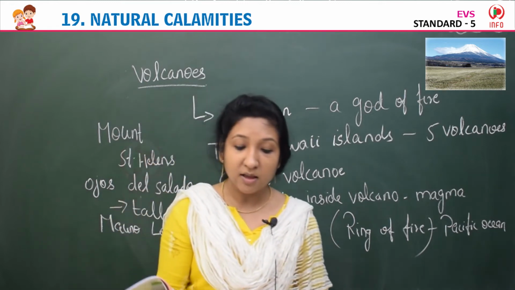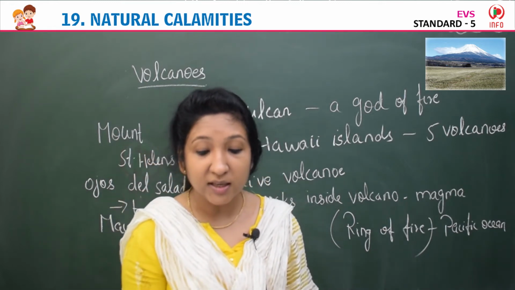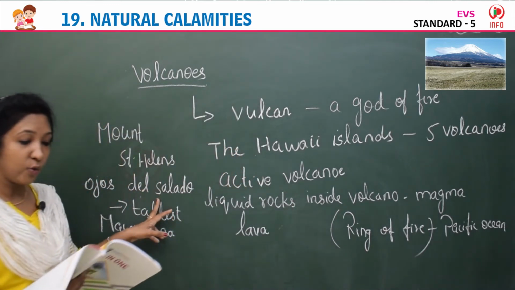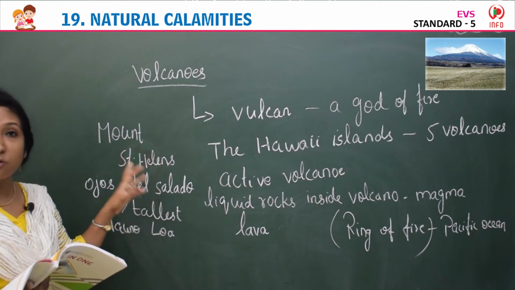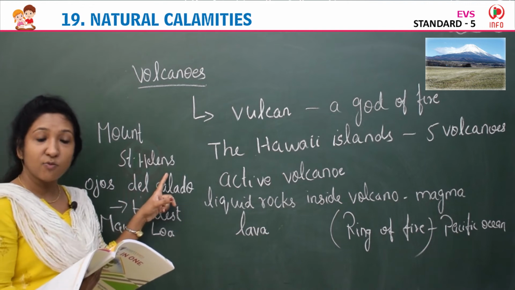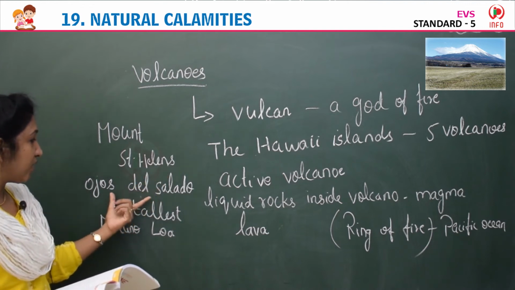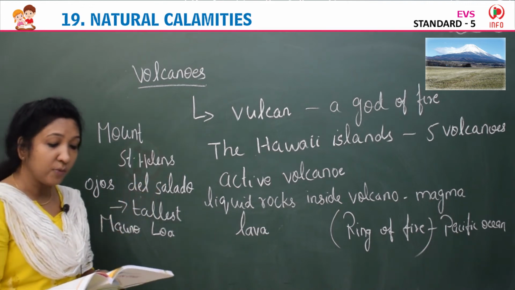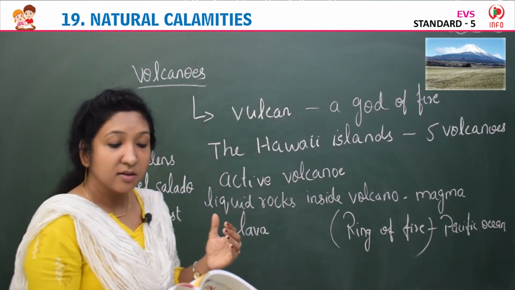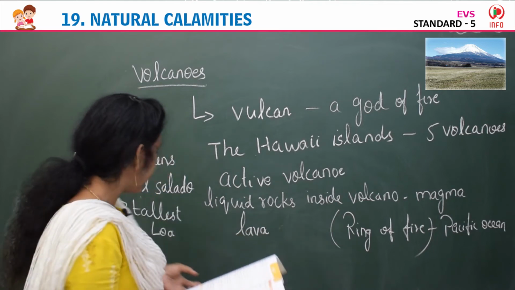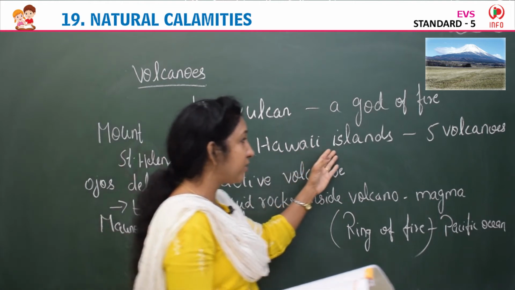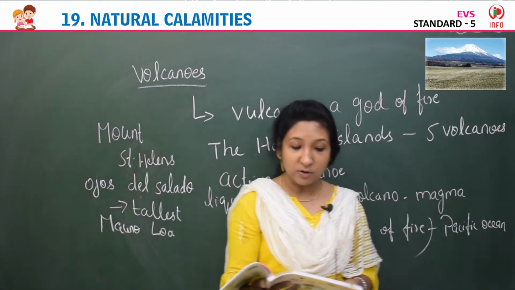Diseases like pneumonia affect those who have survived. The tallest volcano is Ojos del Salado, and the most dangerous volcano eruption recorded is the eruption of Mount St. Helens in Washington. The tallest volcano in the world is Ojos del Salado, a volcano in Chile. Then the world's largest volcano is Mauna Loa in Hawaii. Actually, the Hawaii Islands are formed because of 5 volcanoes.